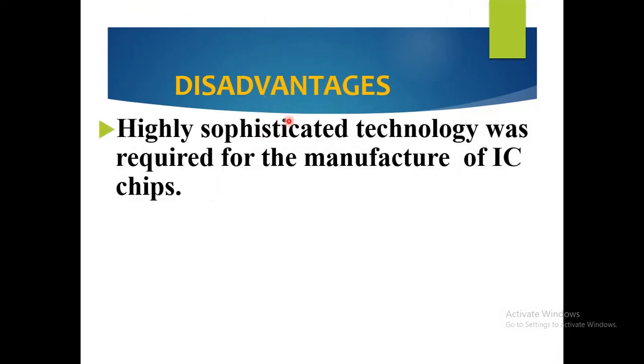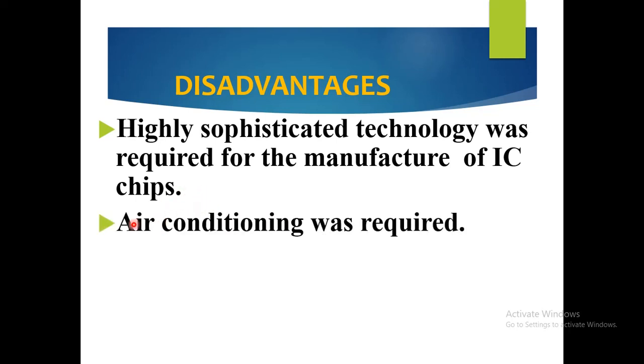Disadvantages. The disadvantages of these third generation computers are that highly sophisticated technology was required for the manufacture of IC chips. That means highly advanced technology was required for the manufacture of these integrated circuit chips. This is one of the major disadvantages. Not only that, air conditioning was required. So to use the third generation computer, there is a requirement of what? Air conditioning.